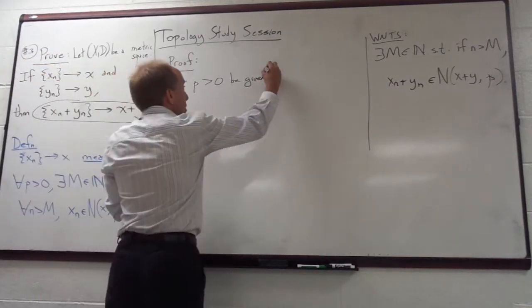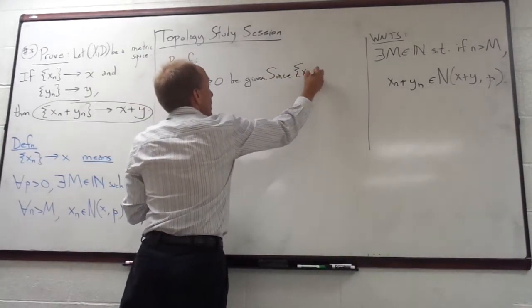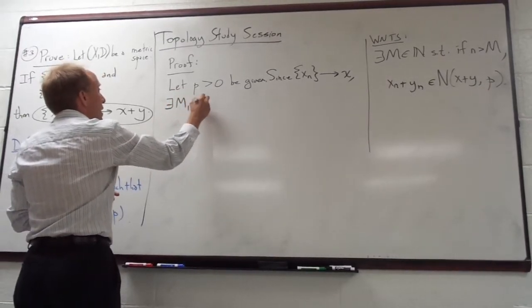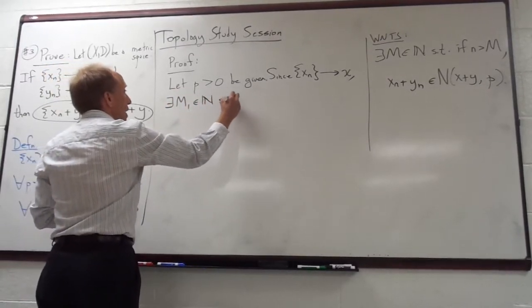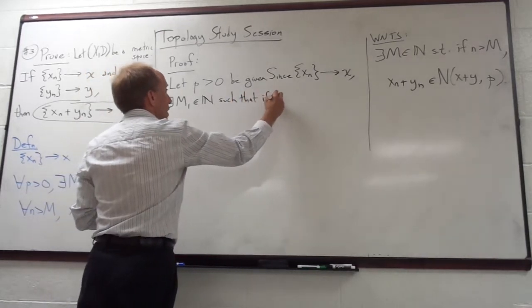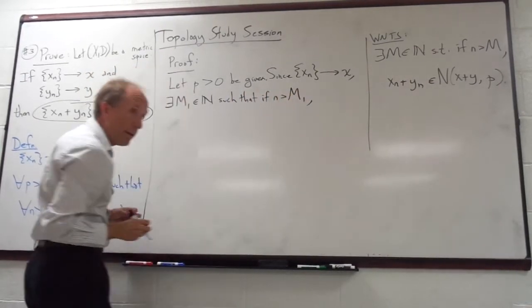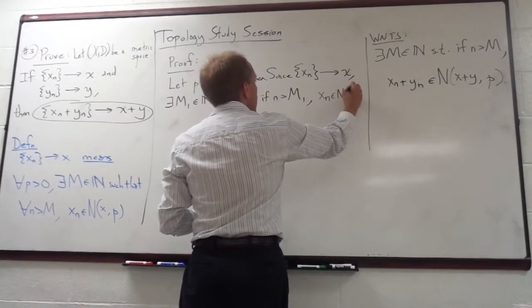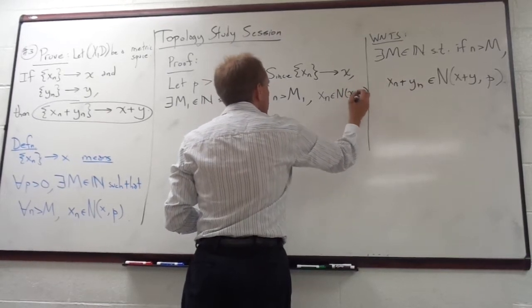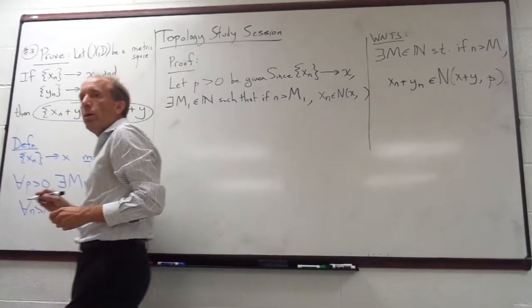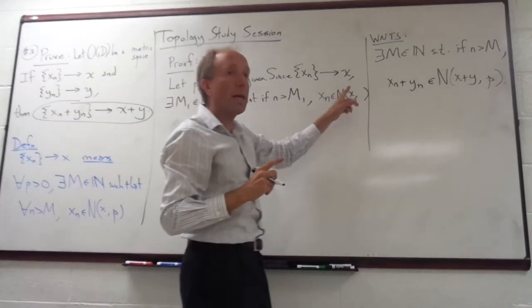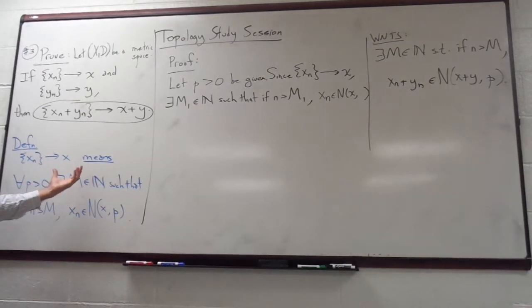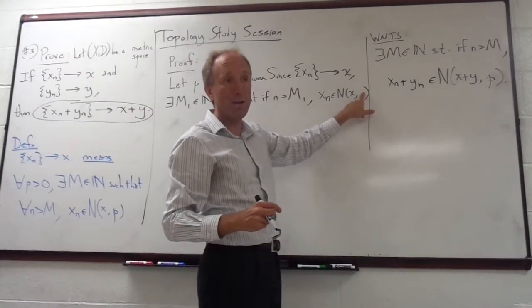So by assumption, since xn converges to x, there exists an M1 in the natural numbers such that if n is greater than M1, then xn is in the neighborhood around x of radius... Remember, for every single p greater than 0, we can find such an M. So I can put whatever I want in this little space.